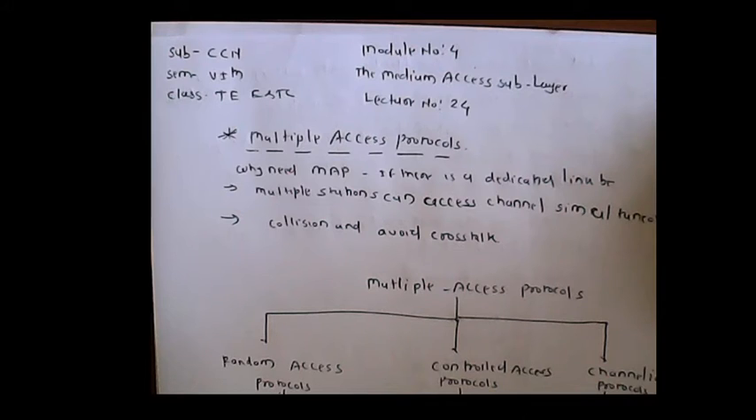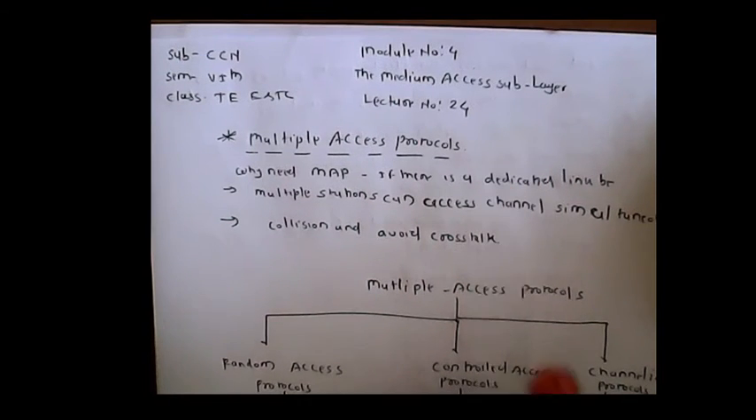Whenever multiple stations can access the channel simultaneously, there is a chance of collision and crosstalk. So there is a need for some procedure to access the channel. That procedure is very important to define how to access the channel when multiple stations can access the channel simultaneously.